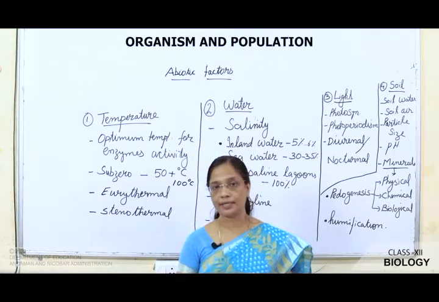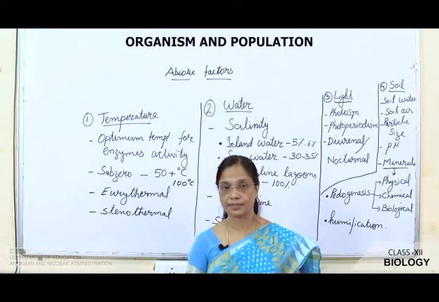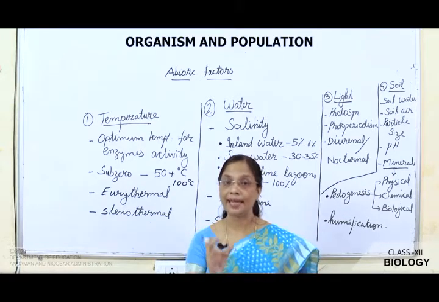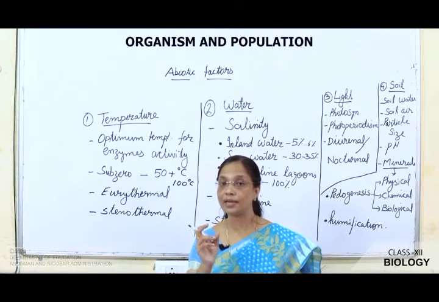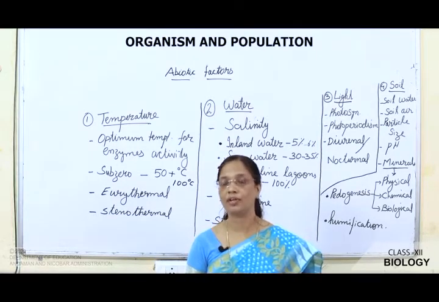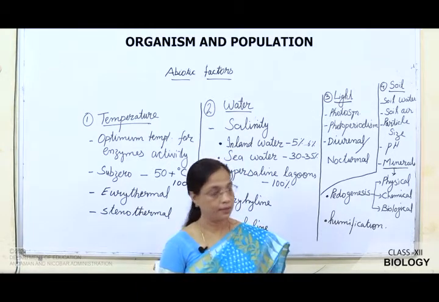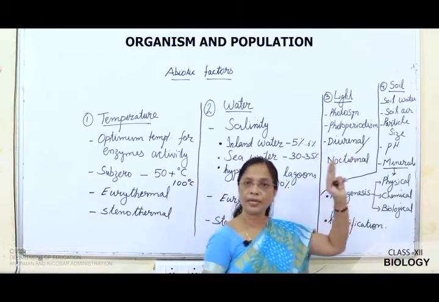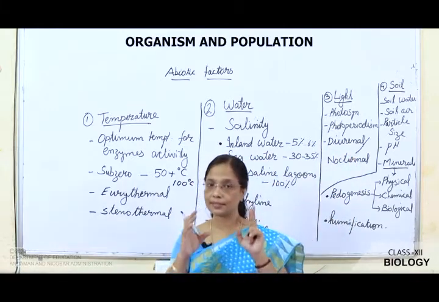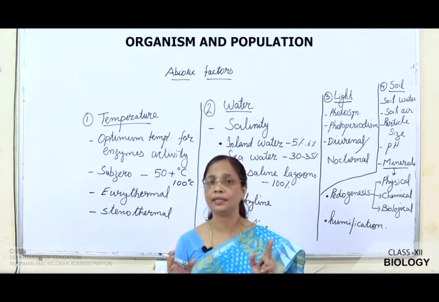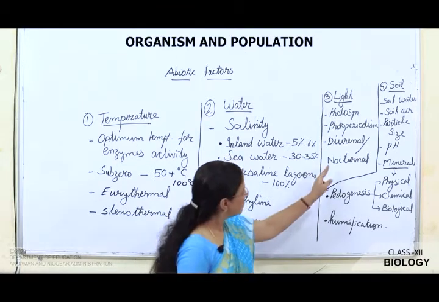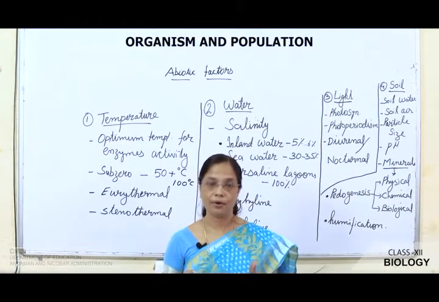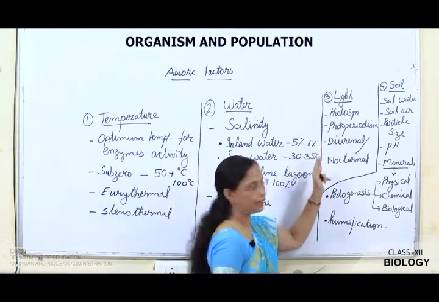So, duration of light also plays a very important role in flowering. In birds we can see, like in poultries, the duration of light plays an important role in laying eggs. The quantity and the quality of the egg depend upon the duration of light. Now, next we will talk about diurnal. There are certain organisms that are very active in daylight. Some are said to be nocturnal, they are very active at night. So, this is about the light.